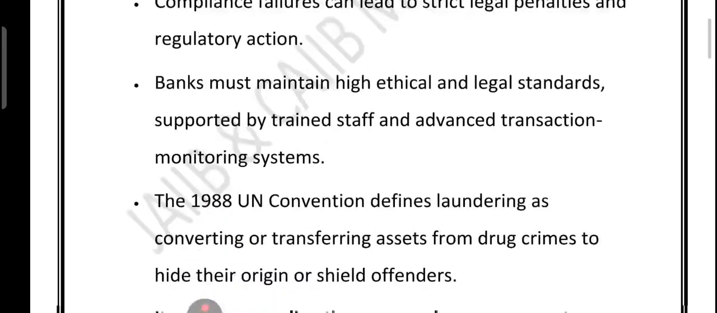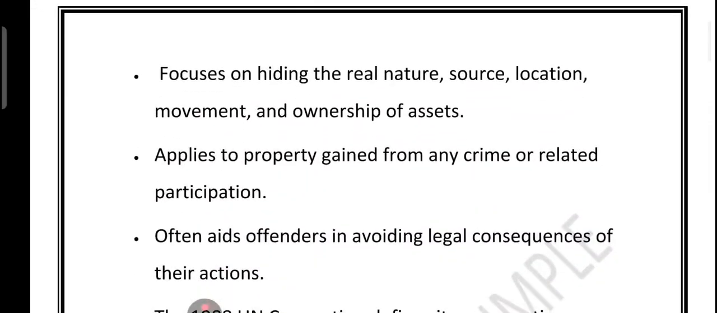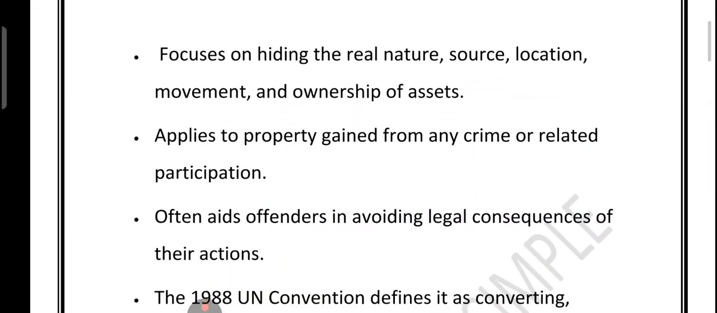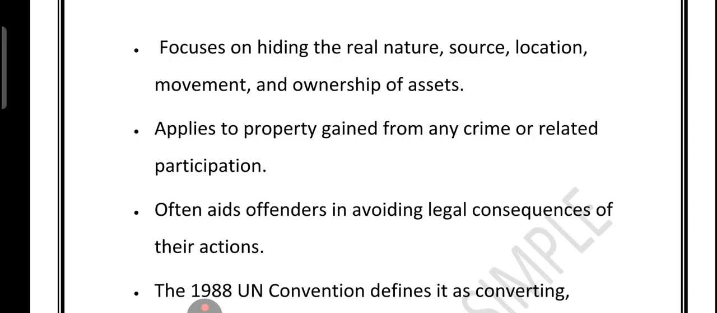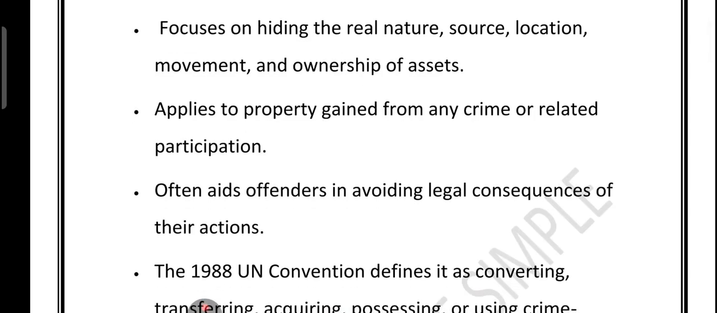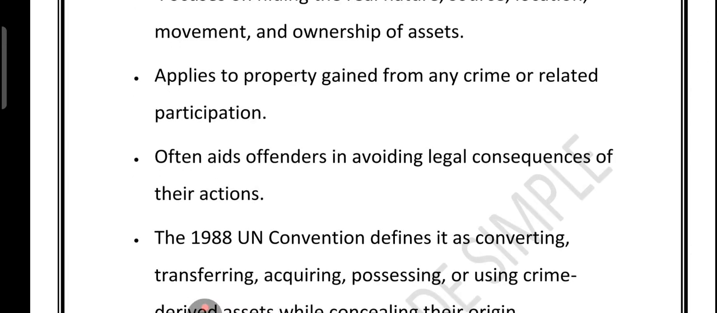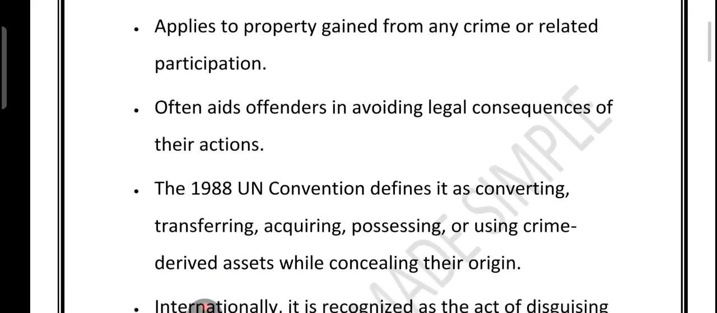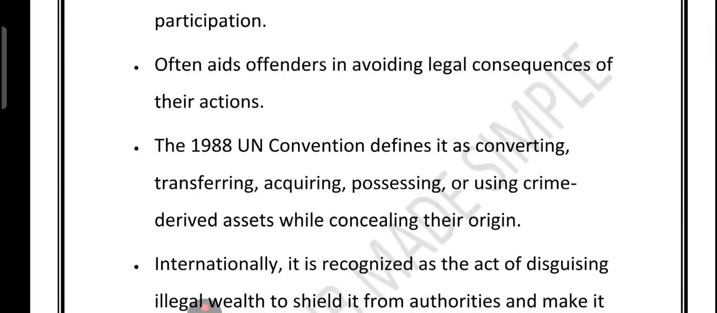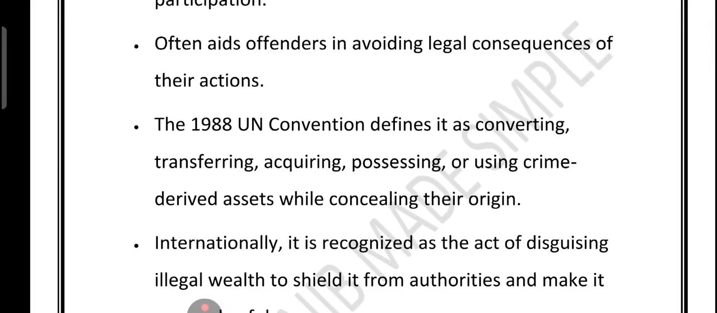Now friends, let's talk about the next slide, which is focusing on hiding the source. At its core, money laundering is all about hiding the truth. It focuses on covering up the real nature, source, location, movement, and ownership of assets. In other words, making sure that no one can figure out where the money actually came from. This applies to any property, any money gained from crime, whether it is from theft, fraud, drug trafficking, or even helping someone commit the crime. So by disguising these assets, offenders can avoid facing legal consequences for their actions.